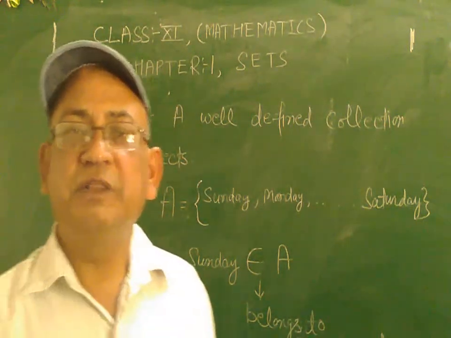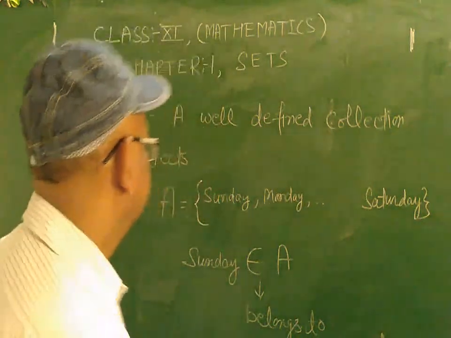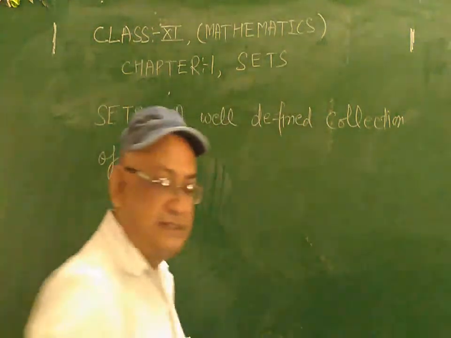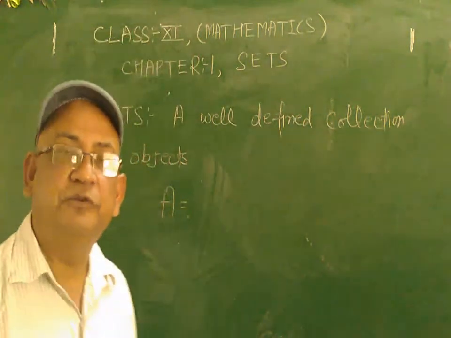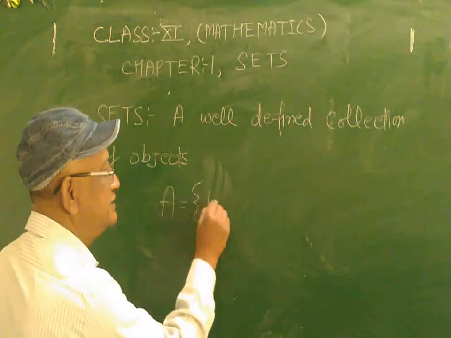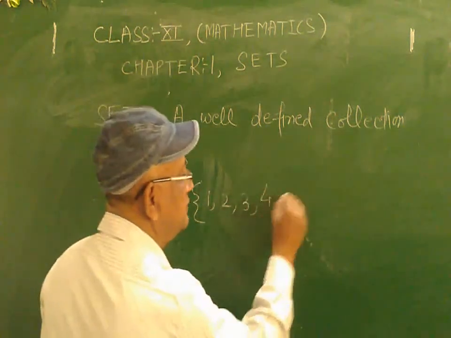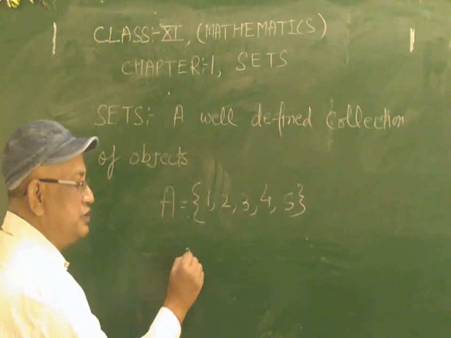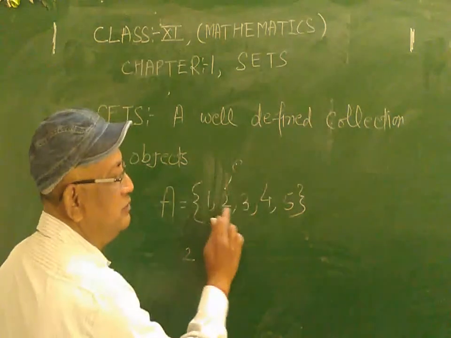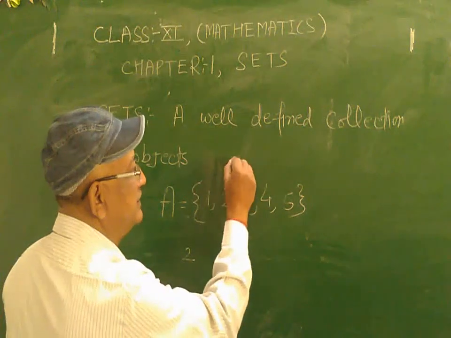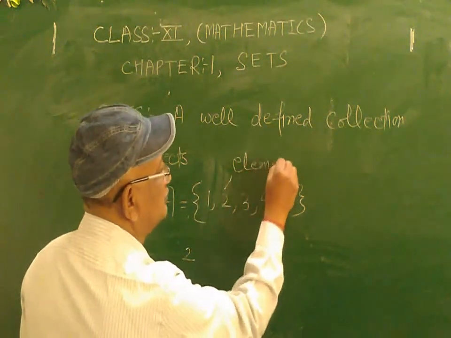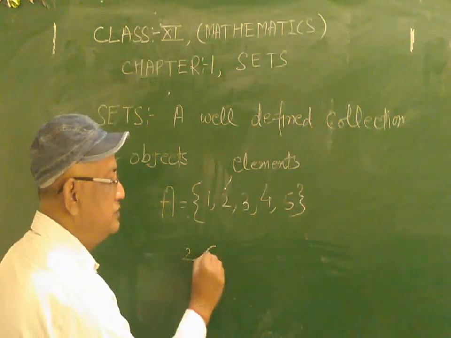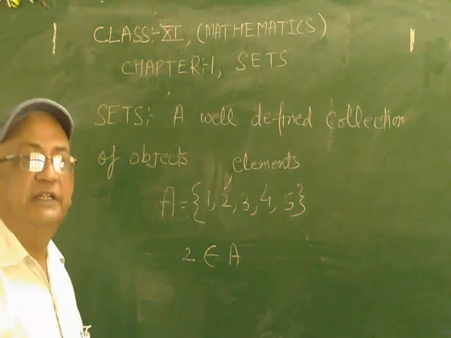Okay students, now we take another set. Let set A contain 5 natural numbers: 1, 2, 3, 4, 5. You must write it in this manner: 1, 2, 3, 4 and 5. You may see here, this 2 is called an element. So 1, 2, 3, 4, 5 are called the elements. 2 belongs to set A, you must write it in this way.